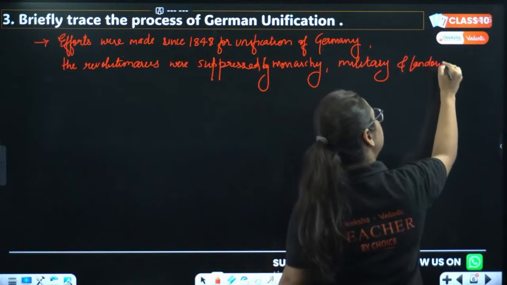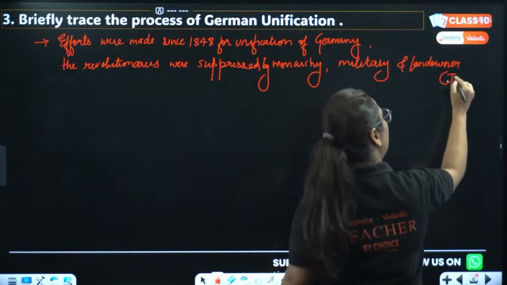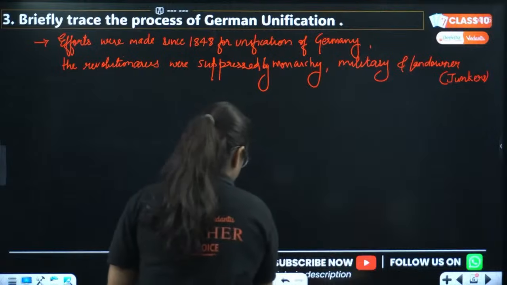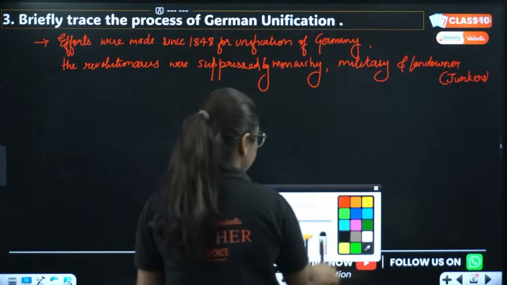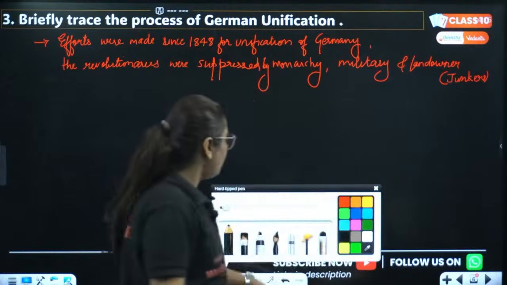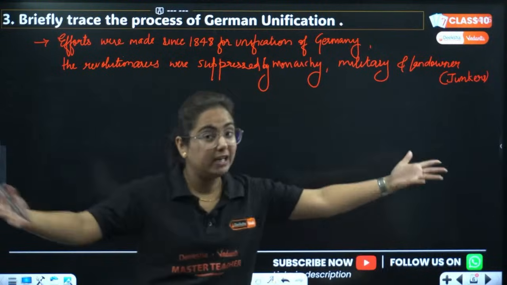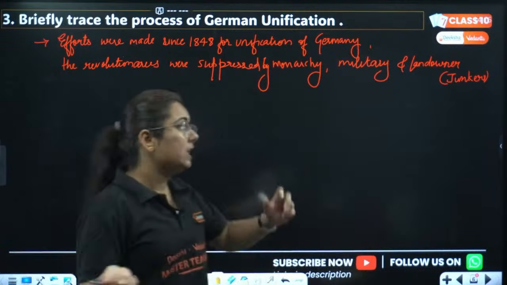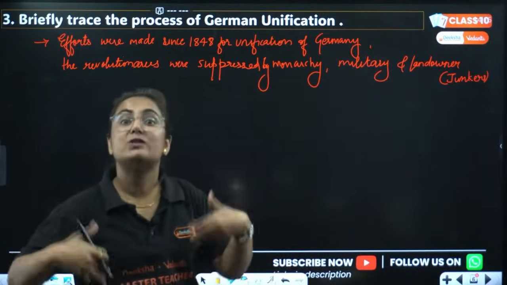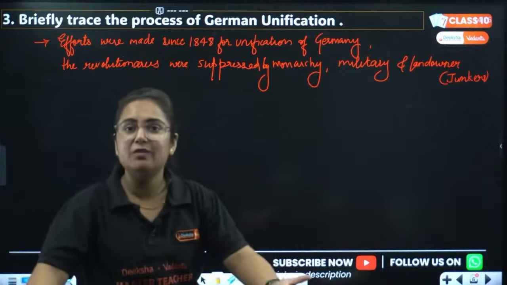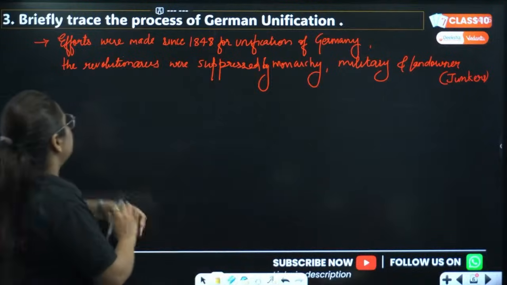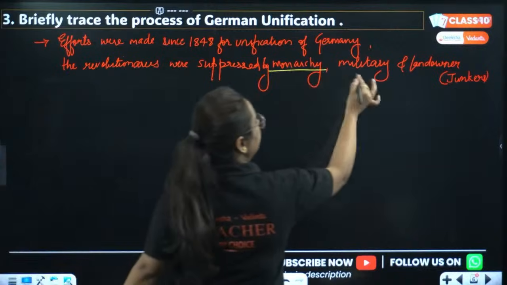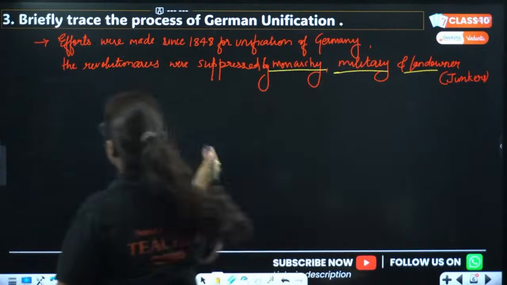Do you know what these landowners are known as? They are known as Junkers. Now, who are Junkers? The large landowners who do not ever want their power to be shared. They have more land, so why share? Getting the point? And how did they become landowners? The society allowed them. The society gave them that much power. So every time they were suppressed by the monarchy, then the military and landowners.